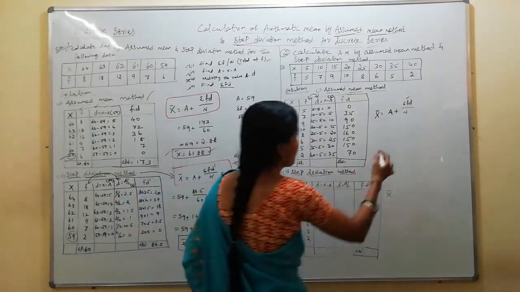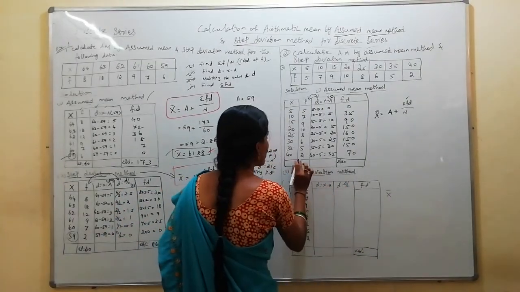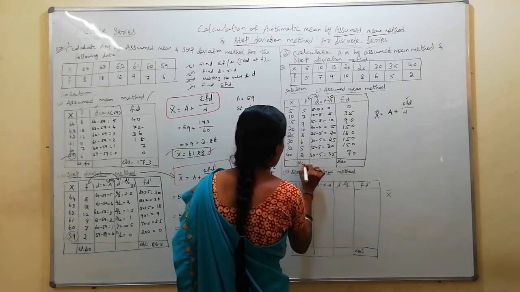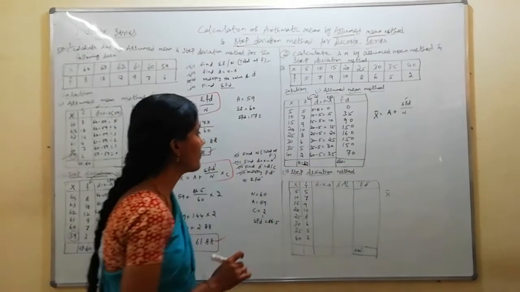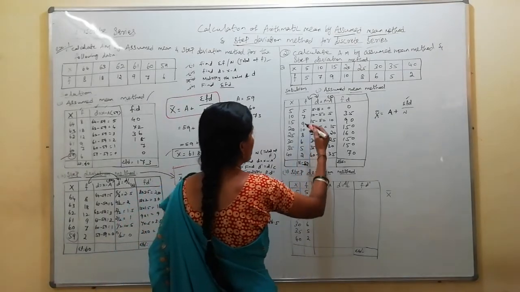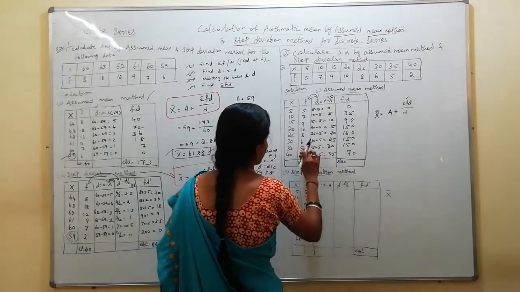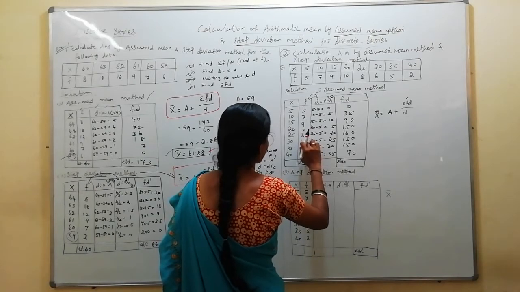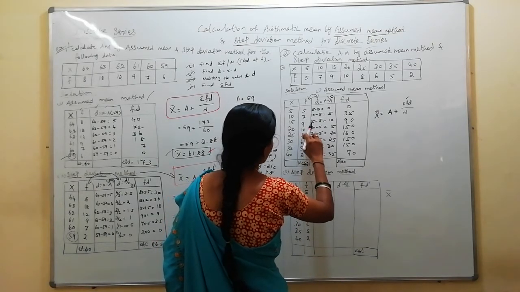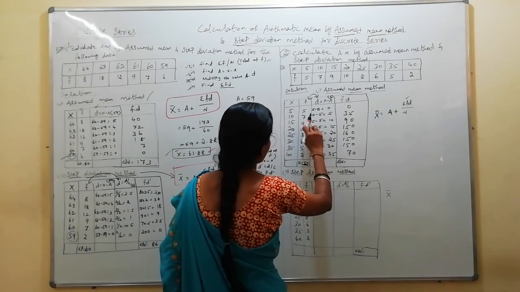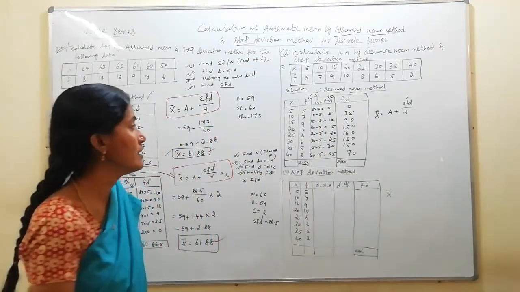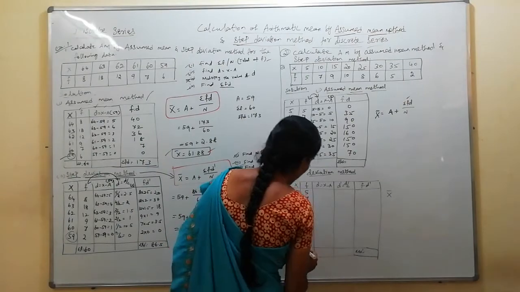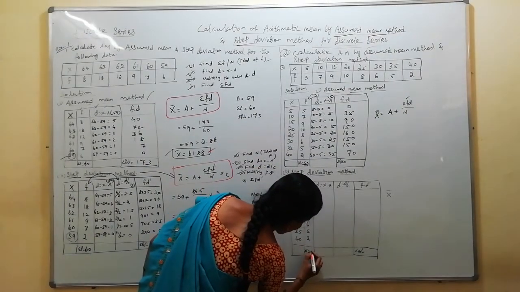Sigma f d by n. Sigma f you can mention, or n you can mention. So my total is 52. If you want, you can calculate: 7, 13, 21, 31, 40, 47 plus 5, 52. Correct? So I got 52. Sigma f or n is equal to 52.